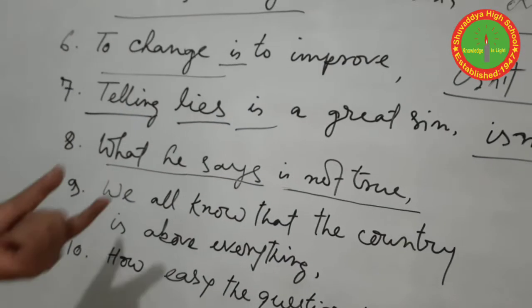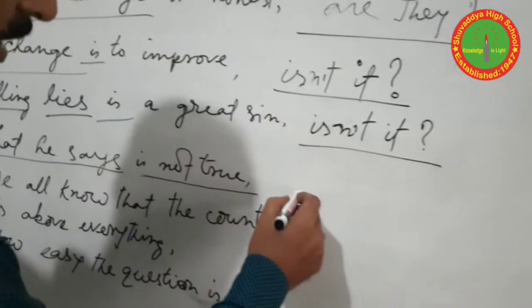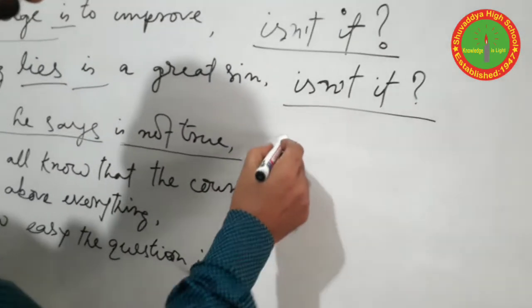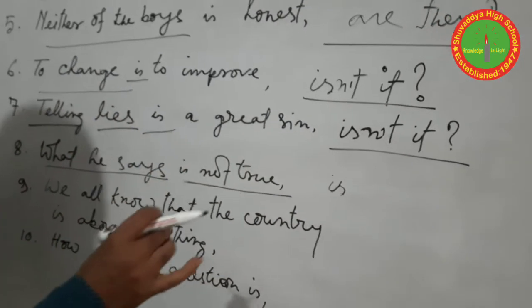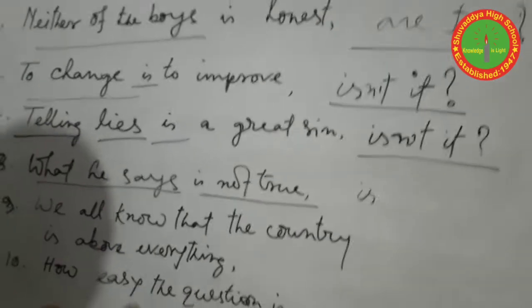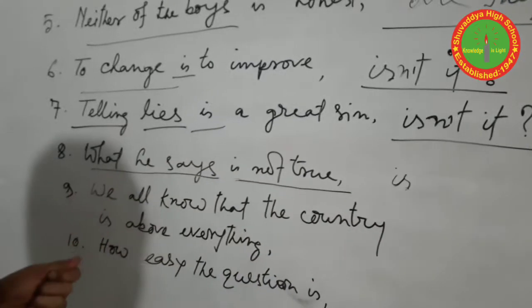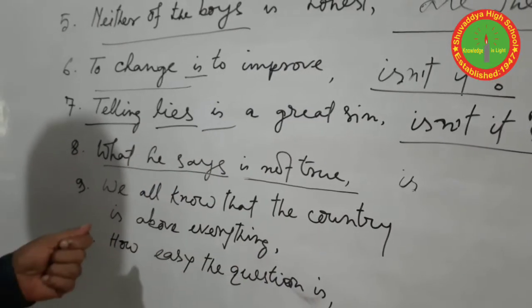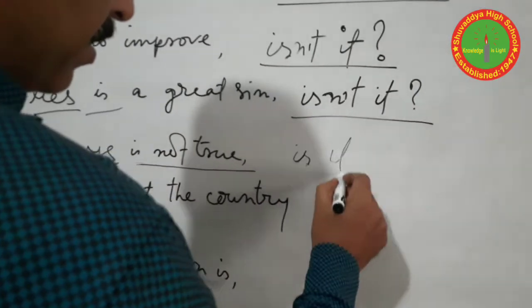What is the answer to this question? You should write first of all your auxiliary if you find one in your statement. First of all, then check whether the sentence is affirmative or negative. It is a negative one, so we should not use the contraction form, and for the clause we should use "it".